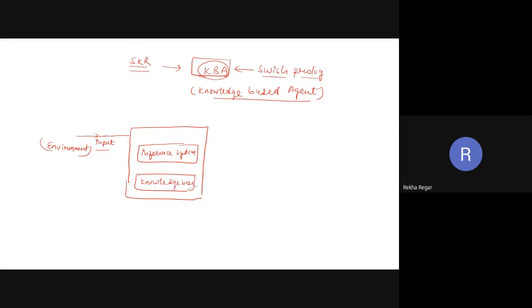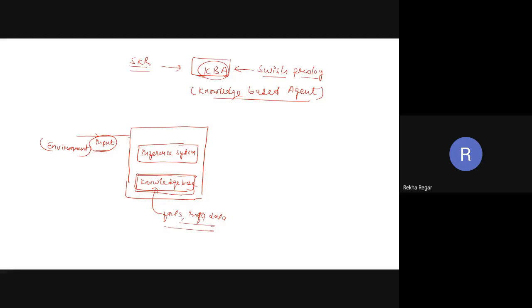The KBA has the two things. Whenever we are taking any input, before taking any input, we have to first feed our knowledge base. It means in the knowledge base, we have to feed our facts, our info, or you can say our data. After feeding the knowledge into the knowledge base, we can take input.